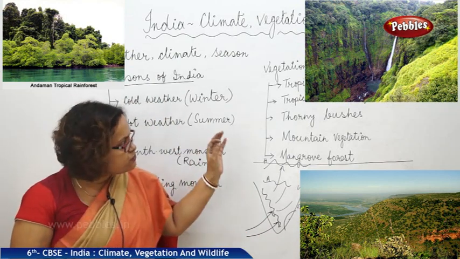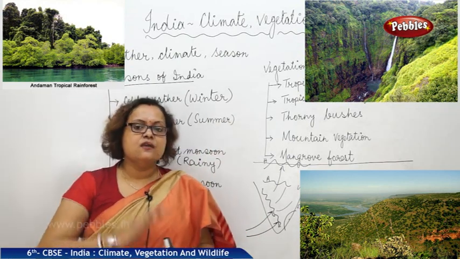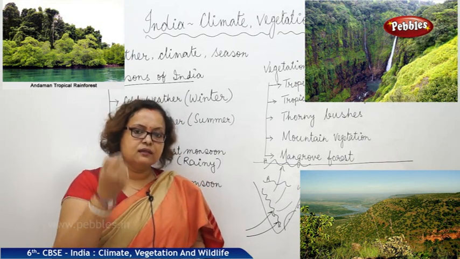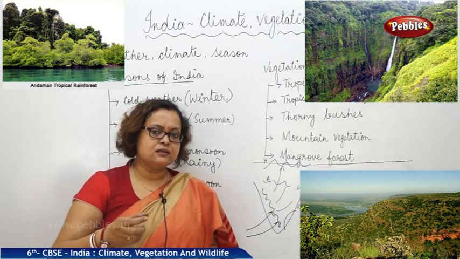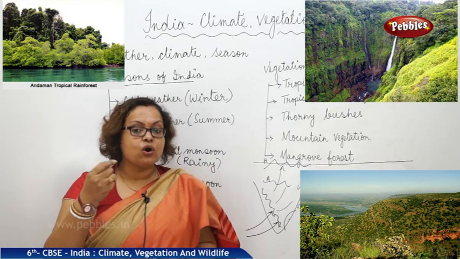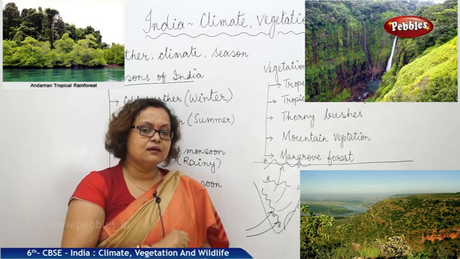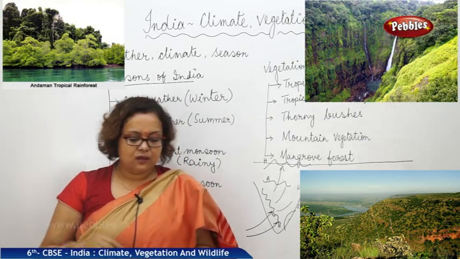This type of vegetation, they are changing their leaves to thorns to save water inside the plant. Cactus or other types of thorny bushes we can see in all these regions.